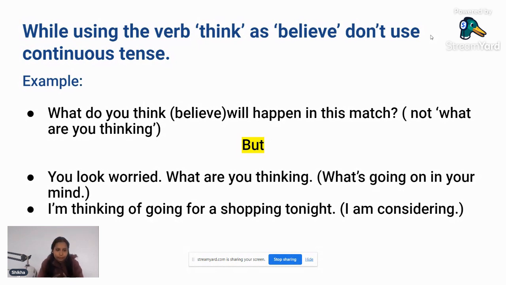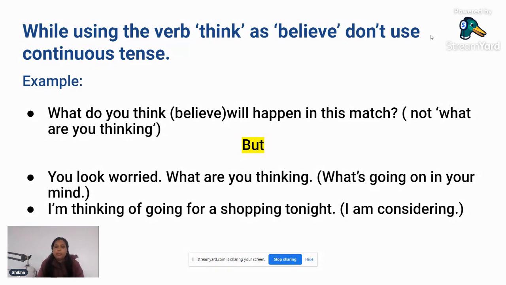Here the second example is, you look worried, what are you thinking? That means I am thinking something for a long time, and here you can use ing with this verb think. What are you thinking? You look worried. So what's going on in your mind? Here people want to know what's going on in your mind. They don't want to know what your judgment is about something, or what your assumption is about something, right?